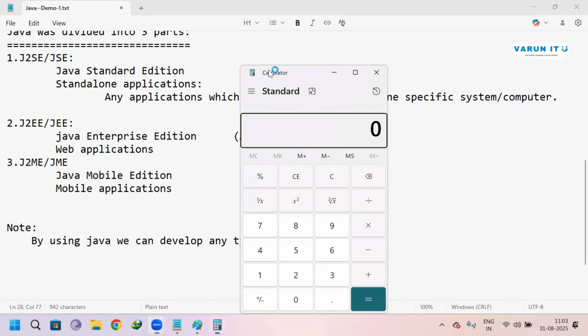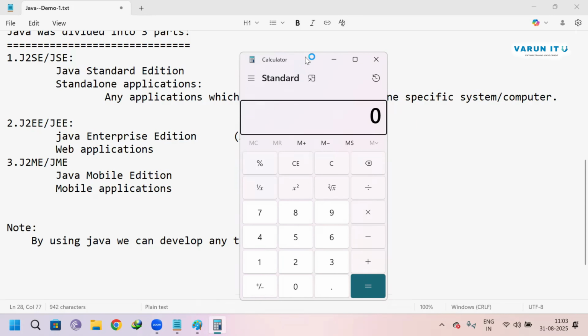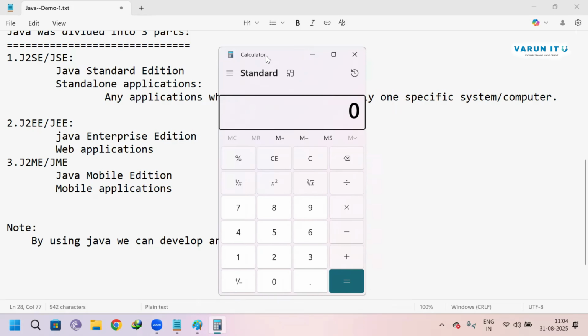So I can access this calculator. If you want to access this calculator, you cannot access it. You would have to open our laptop and access the application. If I tell you, hey, you can access my calculator, you would say, no, I cannot access your calculator.